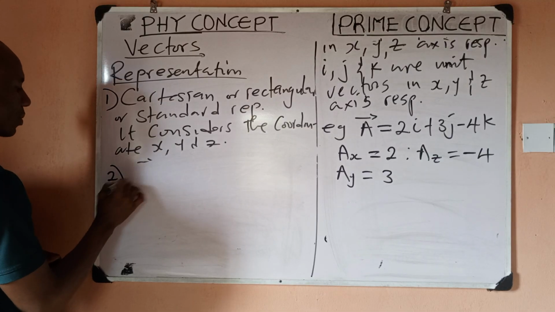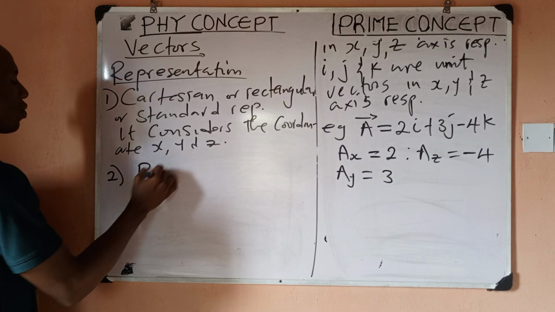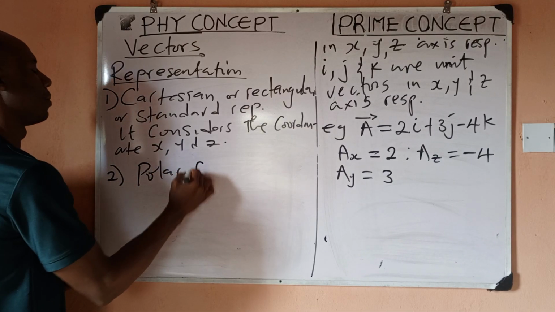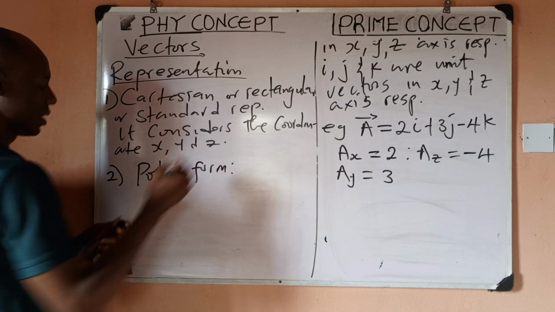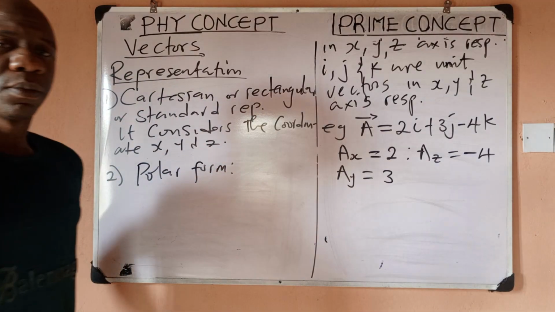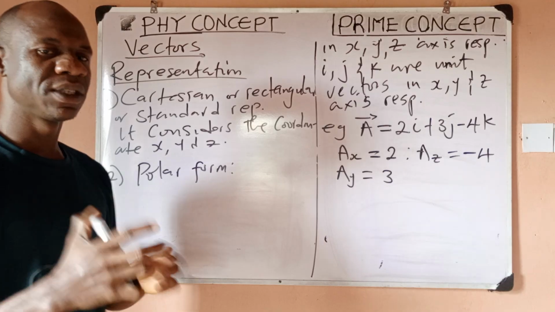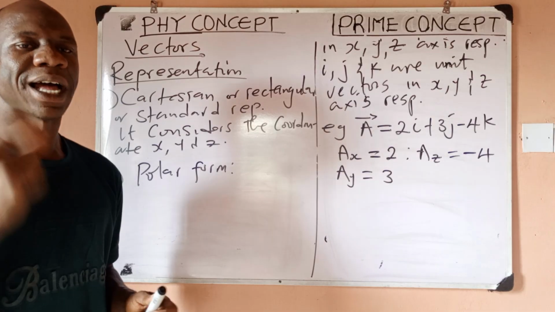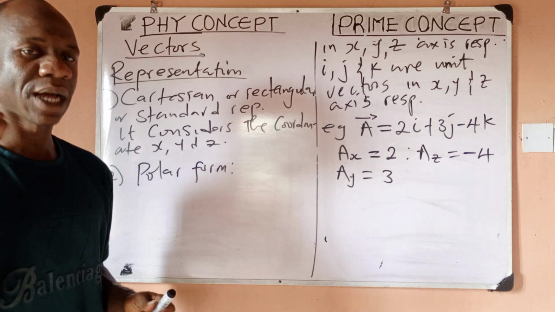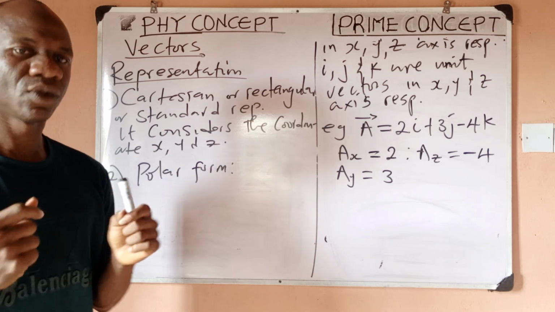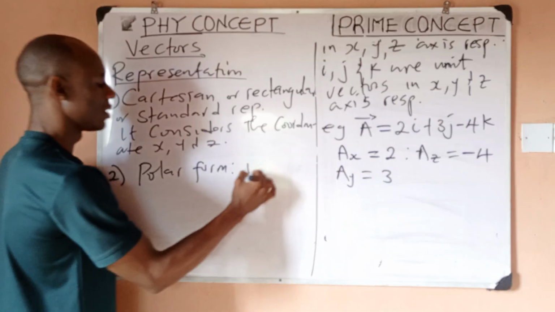Number 2 is what we know as polar form. Polar representation. What is polar form? Polar representation uses the magnitude and an angle as the direction of the vector to represent that vector. It uses